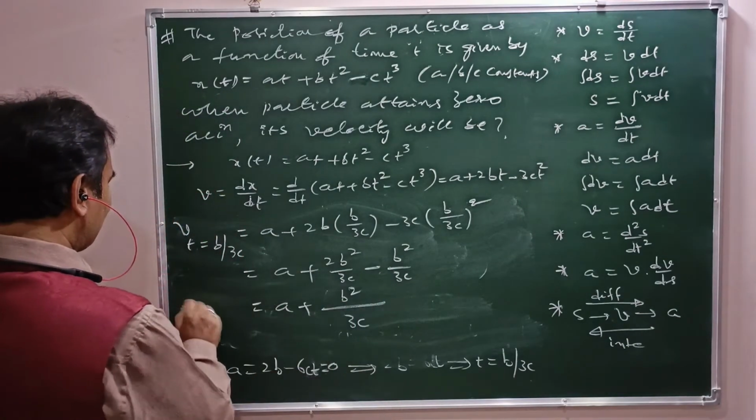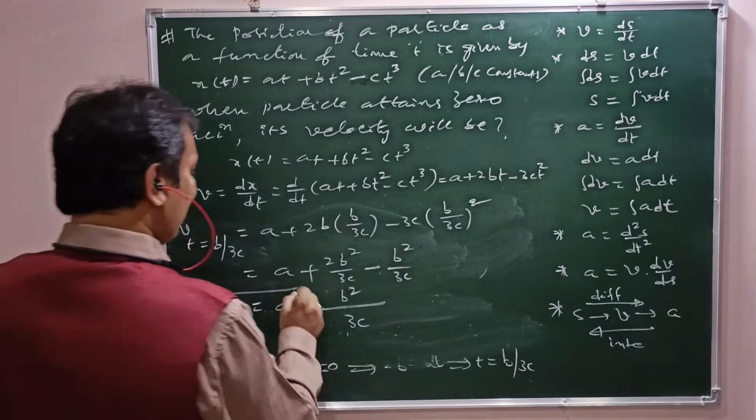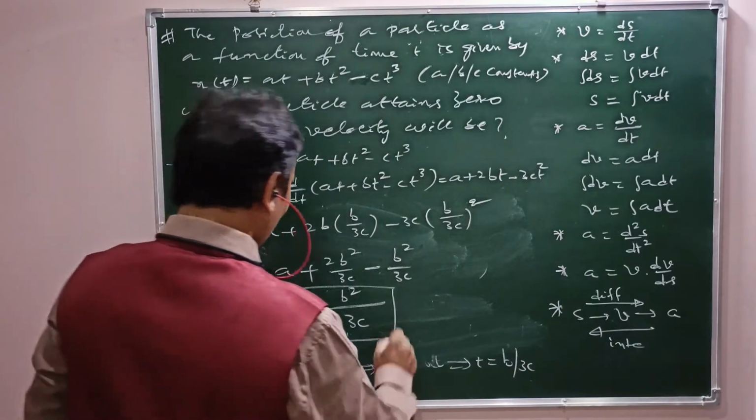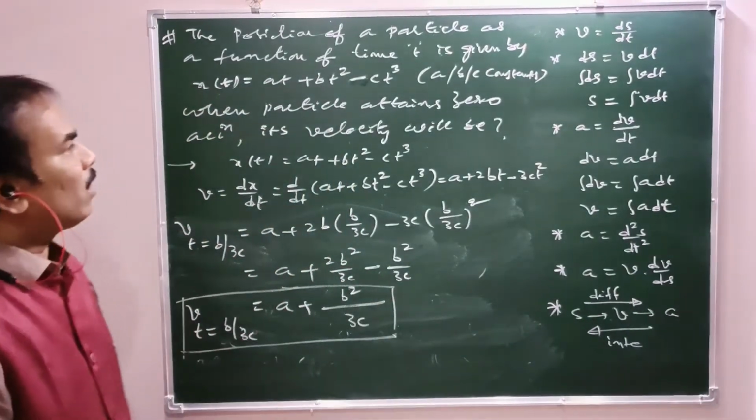So the velocity at t equals b by 3c is A plus b square by 3c. Am I right? Okay.